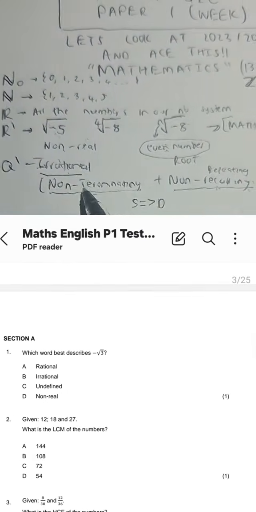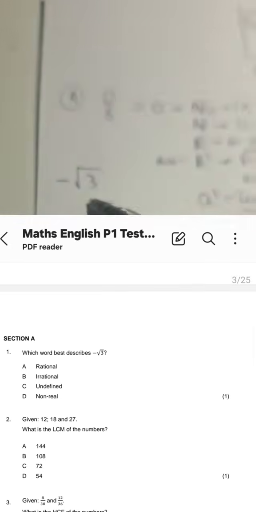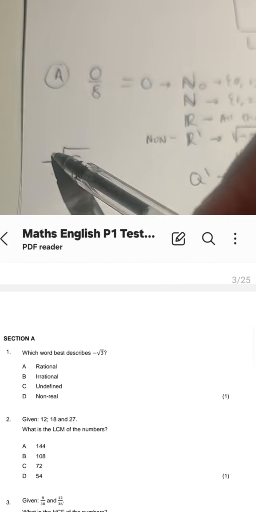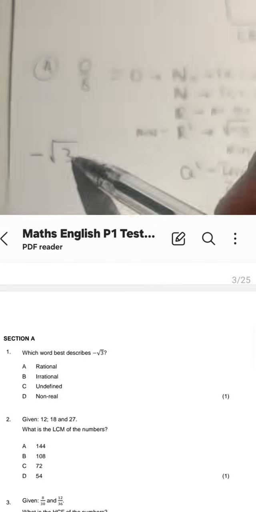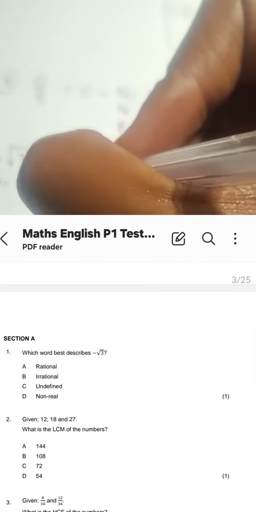So if we look at what we had said earlier on, negative. See, the negative sign is just on the outside. You put this in your calculator, you are going to get a non-terminating, non-recurring decimal.